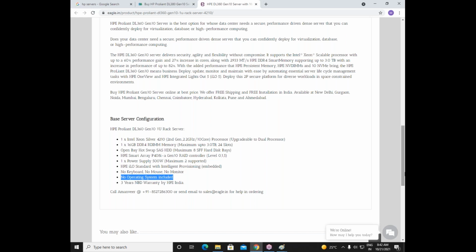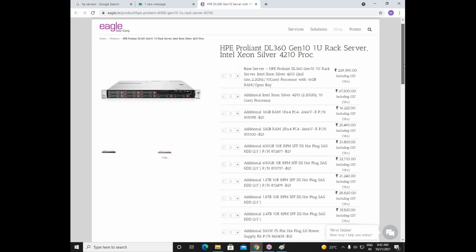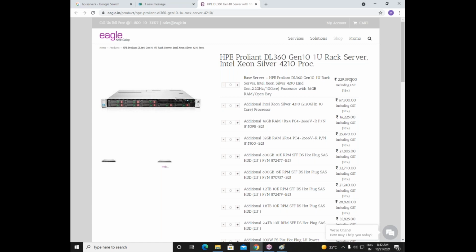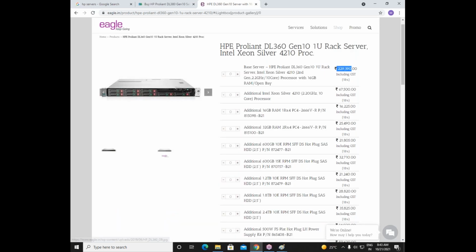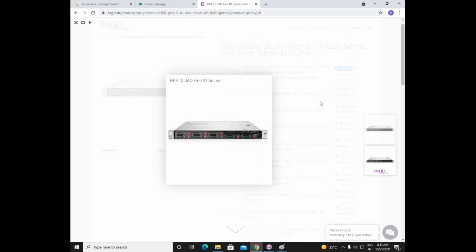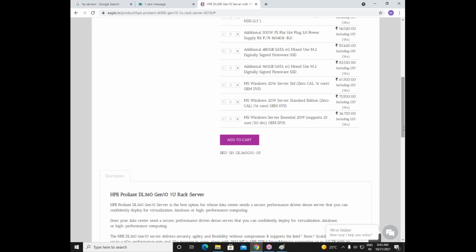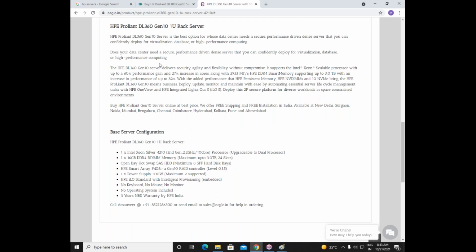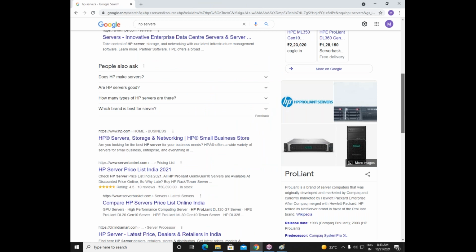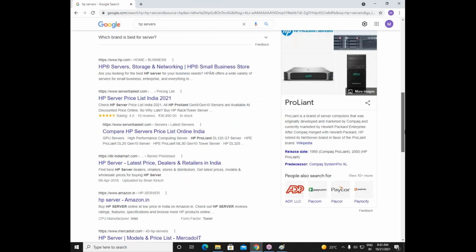So see here, this is some server somewhere. And it is again quite costly. See here, 2,29,000 rupees, which will be approximately $2,500. So $2,500 is some money, right? You are spending that much money to buy this physical server. But this physical server comes without the operating system. So as the administrator, the first thing we have to do is, whenever you purchase any server, we need to install the server operating system in it.